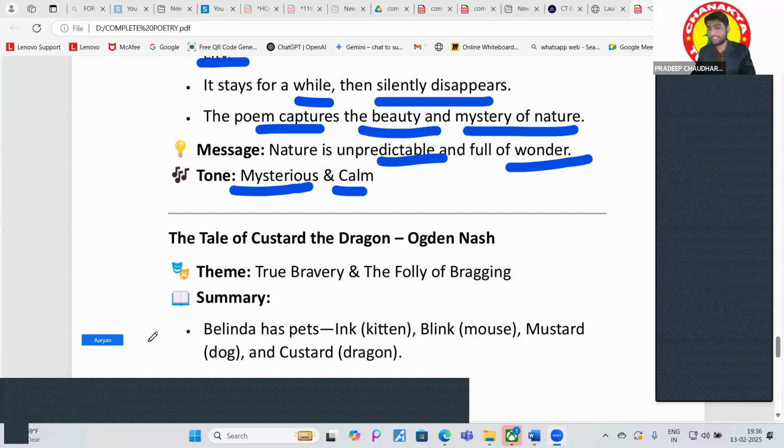Okay, I hope everything is clear now, right? And then we move to our next poem, The Tale of Custard the Dragon. So who has composed this poem?